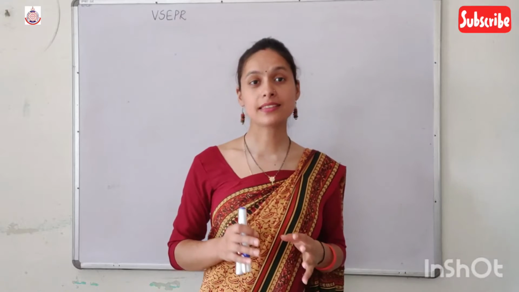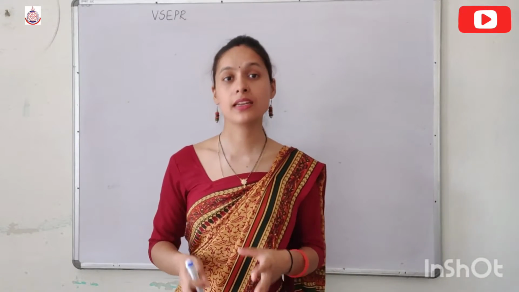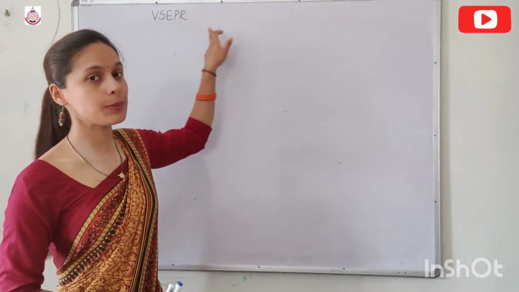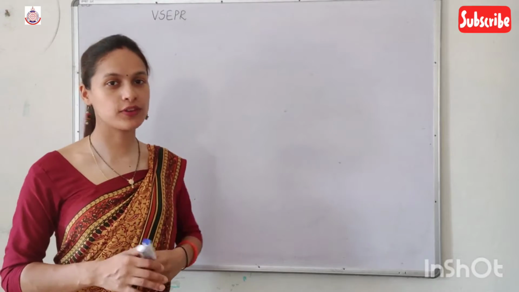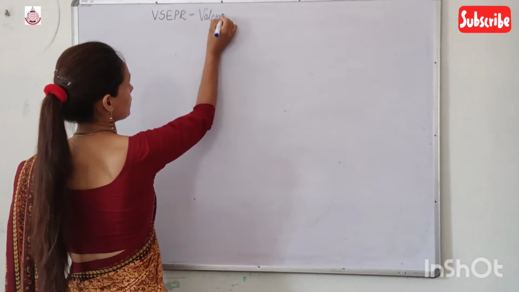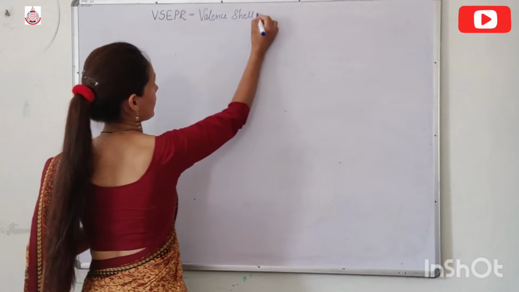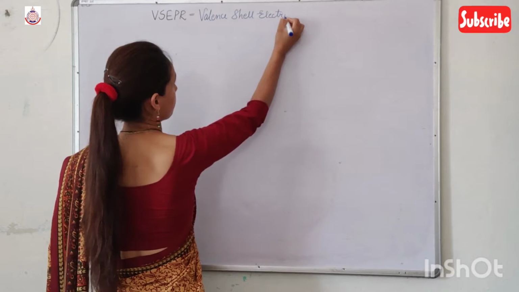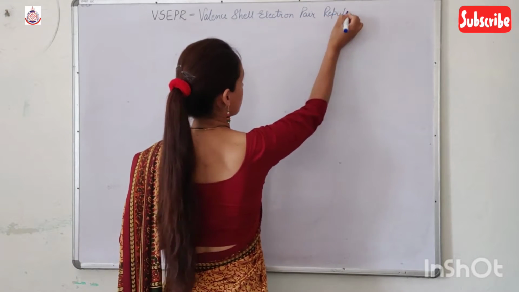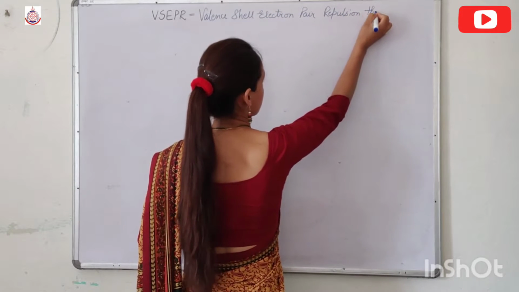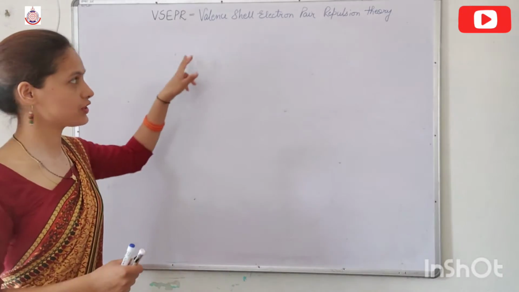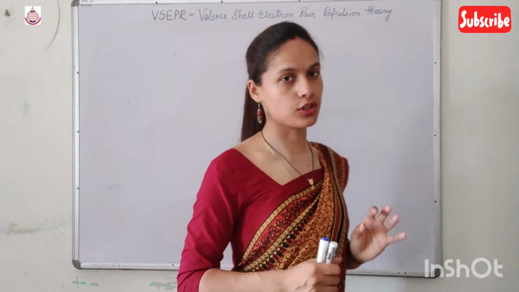The first and simplest theory which can explain the shape of a molecule is VSEPR. Now what is the full form of VSEPR? The full form of VSEPR is valence shell electron pair repulsion theory.